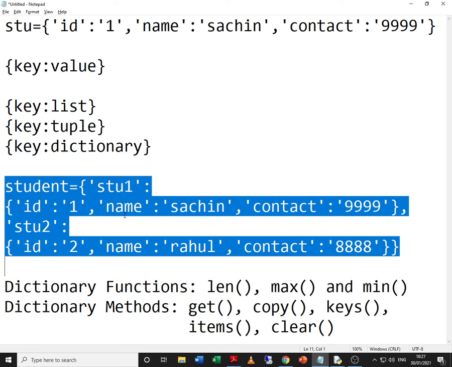We know how to access the elements of the dictionary using the indexing concept, but in index we have to make use of the key, or making use of the get method. Then we have studied three functions, len, max and min, as far as dictionary is concerned. Also we have studied 5 methods: get, copy, keys, items and clear.